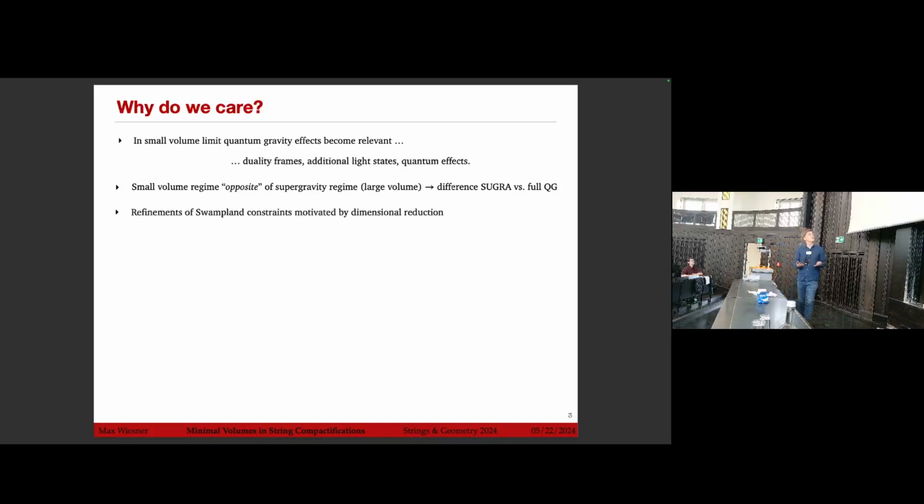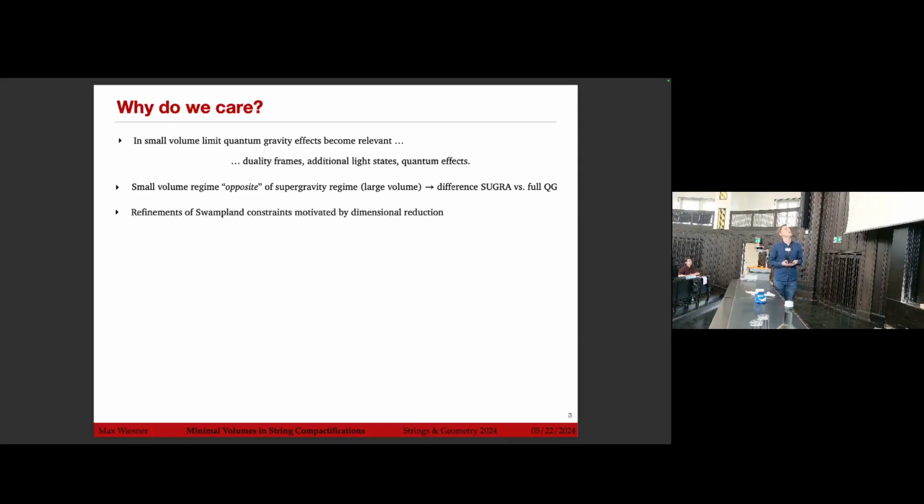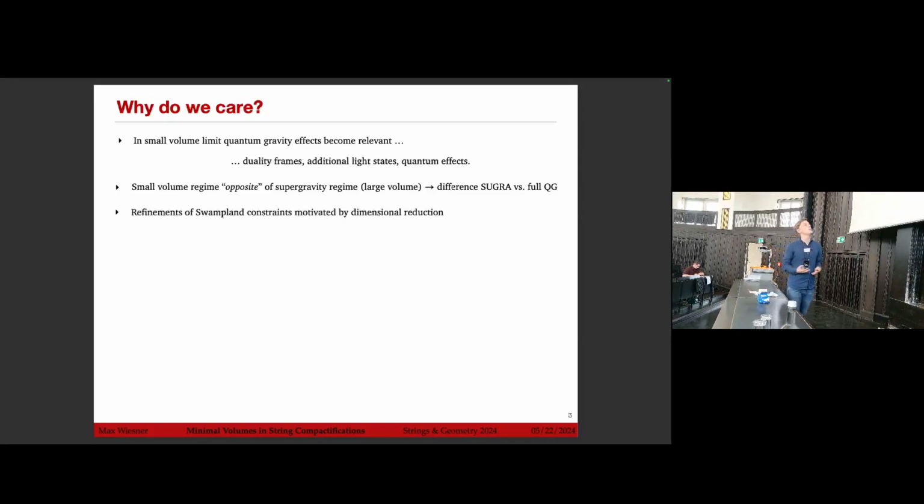Because the small volume limit is somehow where the quantum gravity effects really become relevant. That's where we see duality frames, where we see additional light states that we actually need to include, and we see real effects of quantum gravity. We can view it as the opposite regime of the large volume or the supergravity regime, so we can really see the difference between just doing supergravity versus the full quantum gravity.